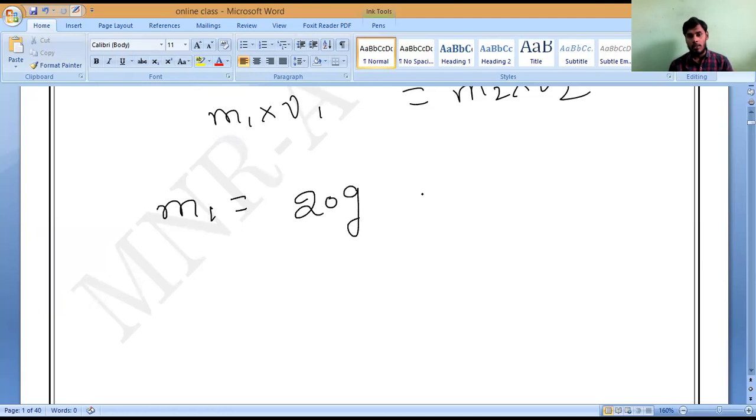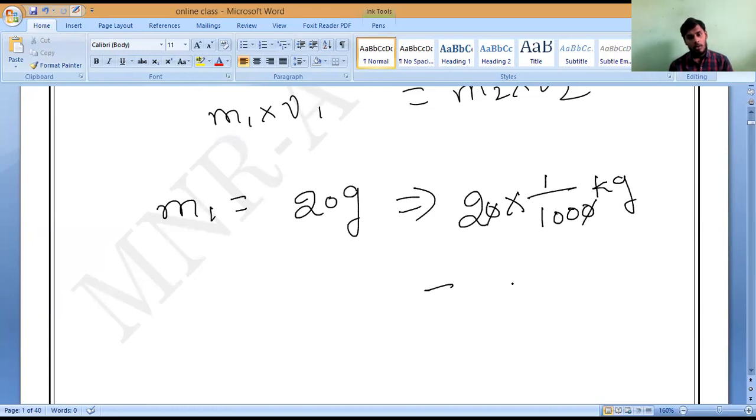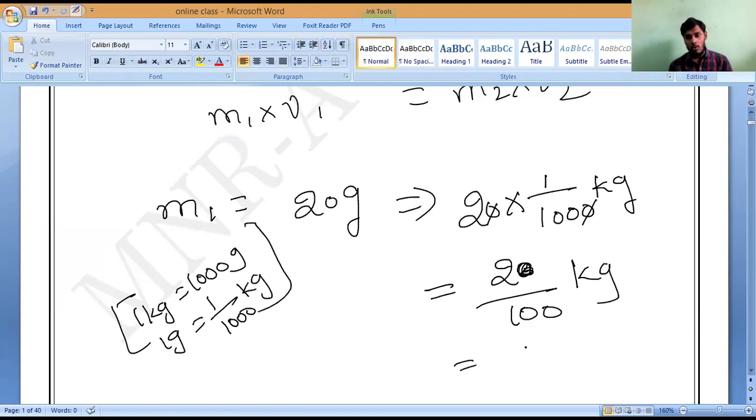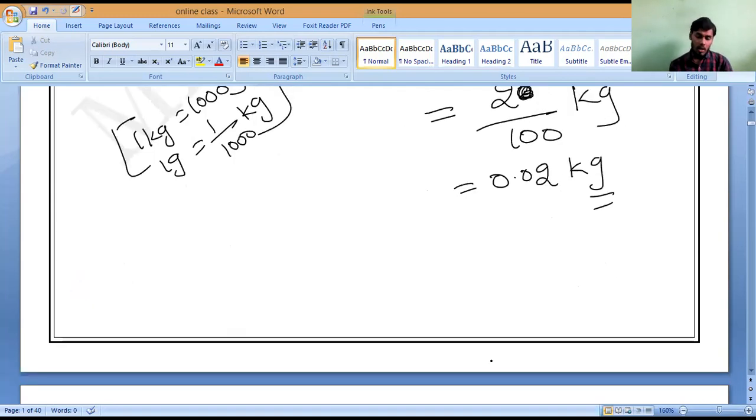How can we convert? 20 grams means 20 into 1 by 1000 kilogram, which is 0.02 kilogram. We know that 1 kilogram is equal to 1000 grams, and 1 gram is equal to 1 by 1000 kilograms. So 20 grams is equal to 0.02 kilogram. That's all. Are you able to understand? Now you can substitute.